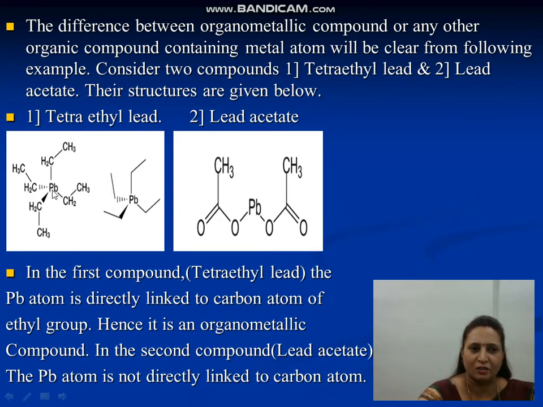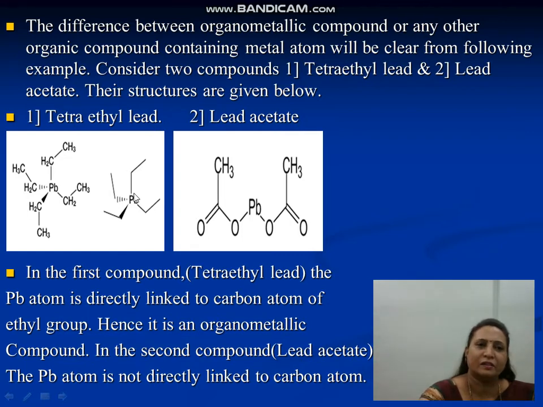In the center there is Pb, that is lead, which is attached to 4 ethyl groups, CH2CH3, one, second, third and fourth. CH2CH3 means C2H5. So lead attached to 4 C2H5 groups is called tetraethyl lead.